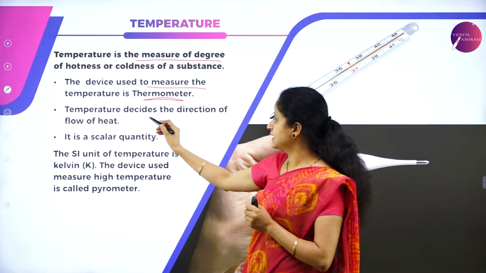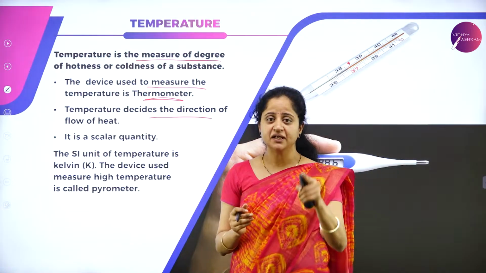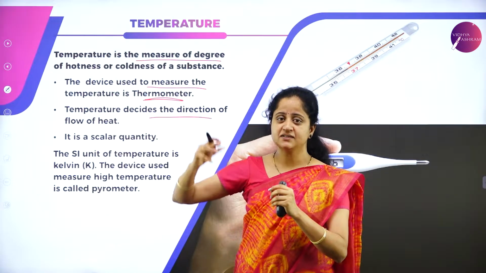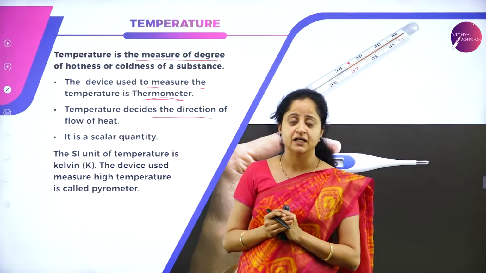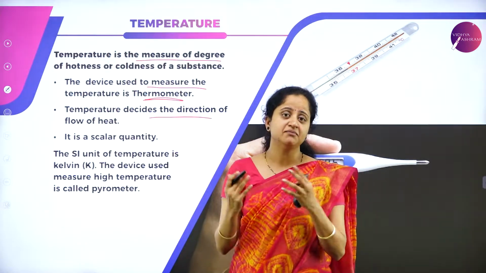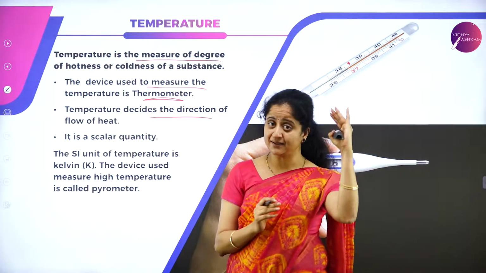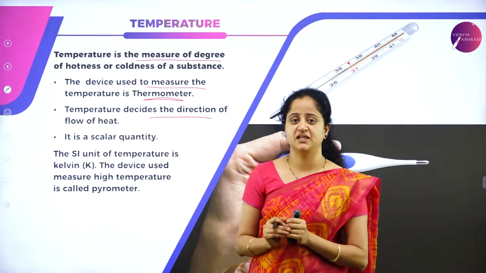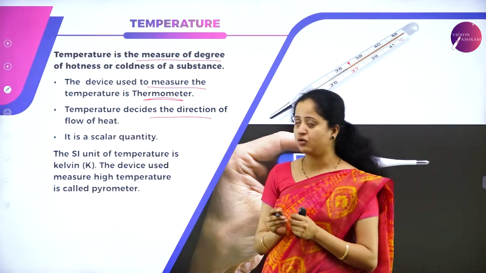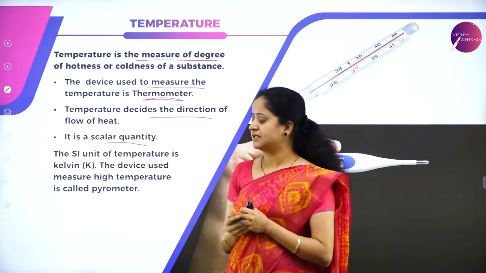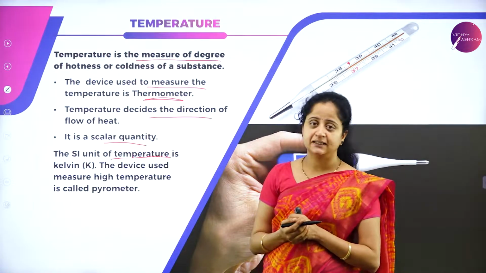So, this temperature decides the direction of flow of heat, because the temperature defines what is the measure of hotness or what is the measure of heat of any object. So, the direction of flow of heat can be measured because heat always gets transferred from a body of higher temperature to a body of lower temperature, and hence we can say temperature decides the direction of flow of heat, and temperature is a scalar quantity and the unit of temperature is Kelvin.